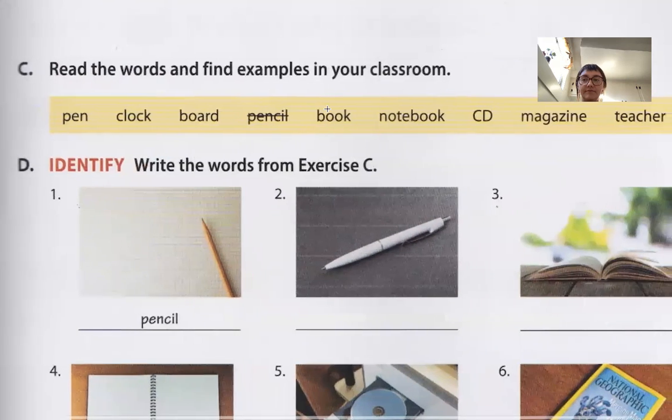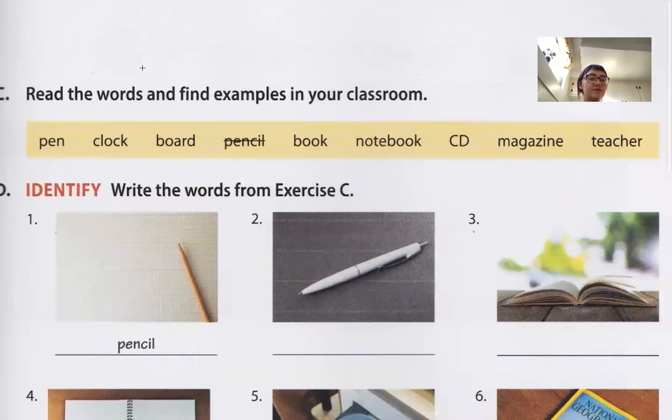All right. So the words we have are pen. This is a pen.